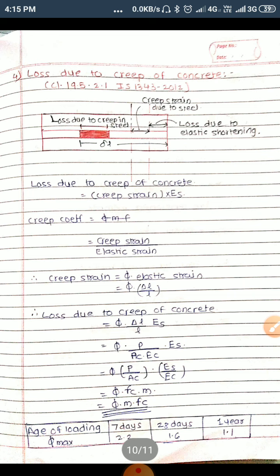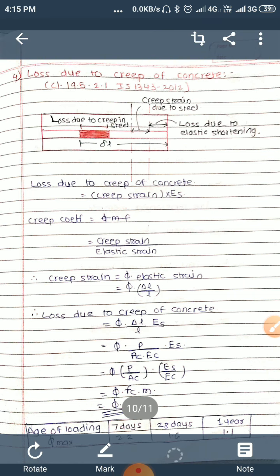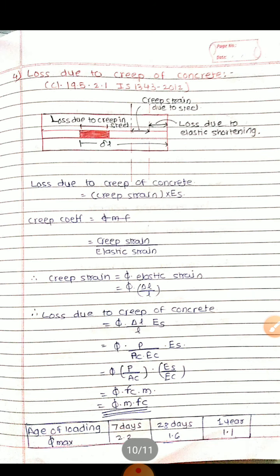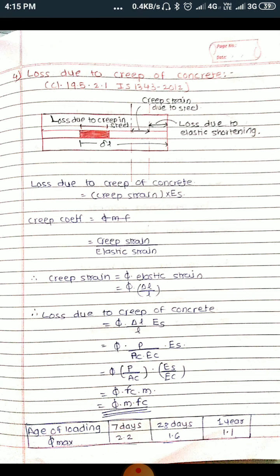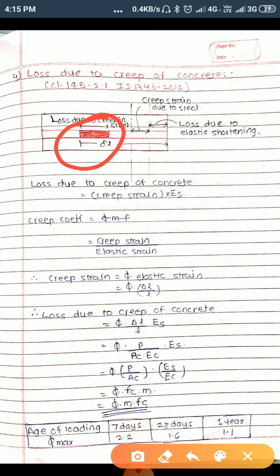Then the fourth type of loss is loss due to creep of concrete. So creep is the successive deflection because of continuous loading. Consider this red part: there will be loss due to creep. Creep is due to strain in steel, and loss of creep due to elastic shortening will be there. So consider this loss due to creep of concrete, creep strain into ES.